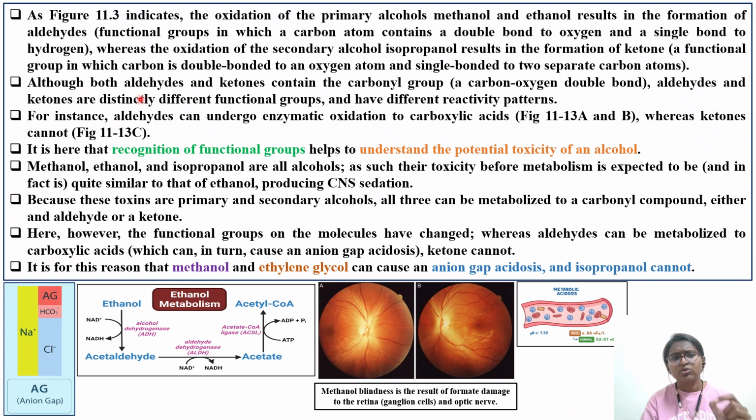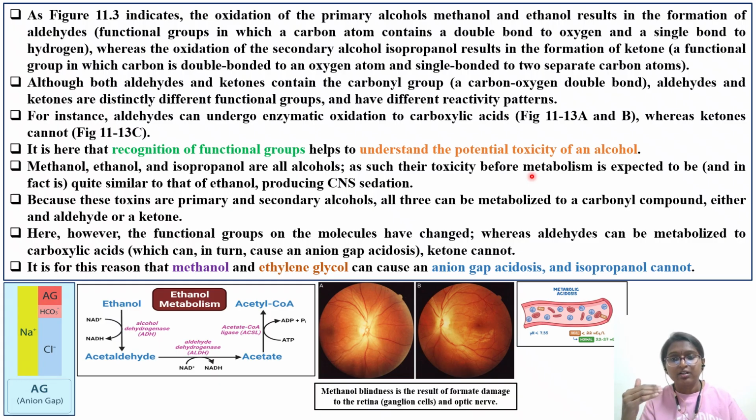Although both aldehydes and ketones contain a carbonyl group, a carbon-oxygen double bond, they distinctly differ in functional group and have different reactivity patterns in your biological system. For instance, aldehyde can undergo enzymatic oxidation to carboxylic acid. Ketones cannot, because ketones will undergo only a one-step oxidation process. It is here that recognition of functional groups will help you to understand the potential toxicity of an alcohol. That's why I'm telling you, ethanol, metabolic anion gap will be there.